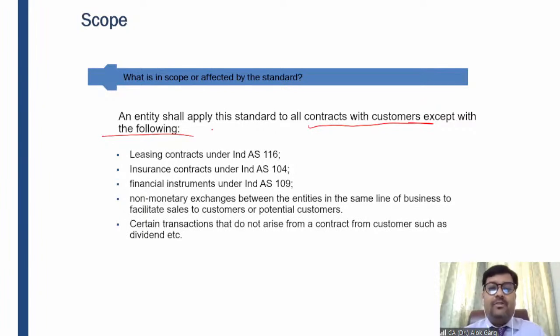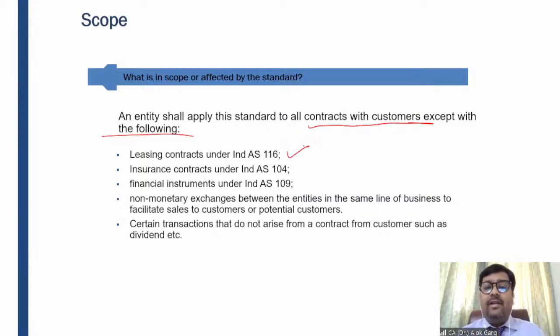We have understood that leasing contracts fall under Ind AS 116. If I am a landlord and have given my premises on lease, I will earn lease income. That lease income will be covered under Ind AS 116, and hence it will not be covered under Ind AS 115.